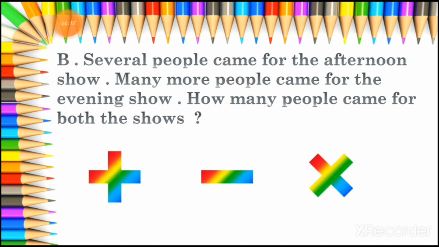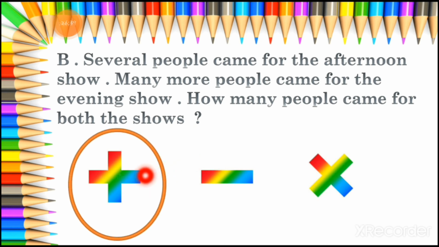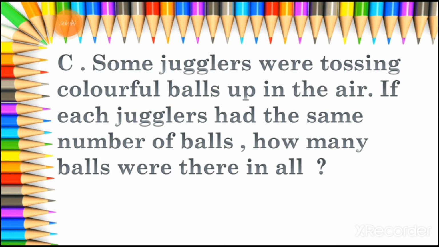So if you are deciding, there are 50 persons who will come to watch both the shows. So for this we have to add the number of people who will come to watch the afternoon show and the people who will come to watch the evening show. We have to add that number. So we can find how many total persons will come to see this circus, right? So we have to put the plus sign.